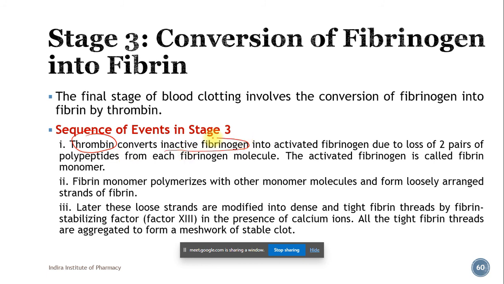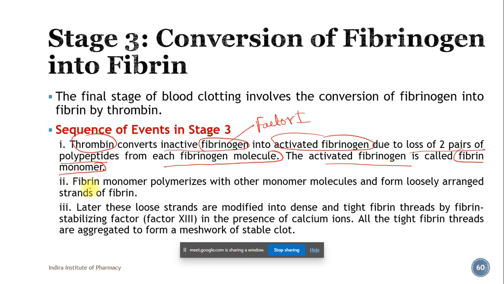Again, this fibrinogen is part of the blood itself, and this is clotting factor 1. Okay, so this inactive fibrinogen gets converted into activated fibrinogen due to loss of two pairs of polypeptides from each fibrinogen molecule. So this activated fibrinogen is called fibrin monomer.